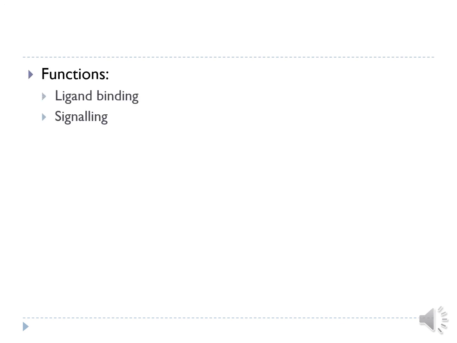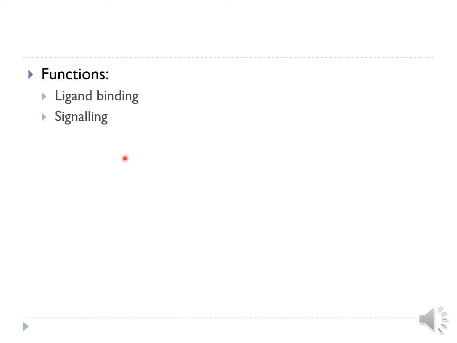So as we have seen the definition, there are two broad functions of receptor. First is ligand binding. So it recognizes the ligand and gives a binding place. It binds the ligand. And second important function is signaling. So whatever signal is present in the ligand, that receptor initiates a response and conveys the signal forward in the cell.